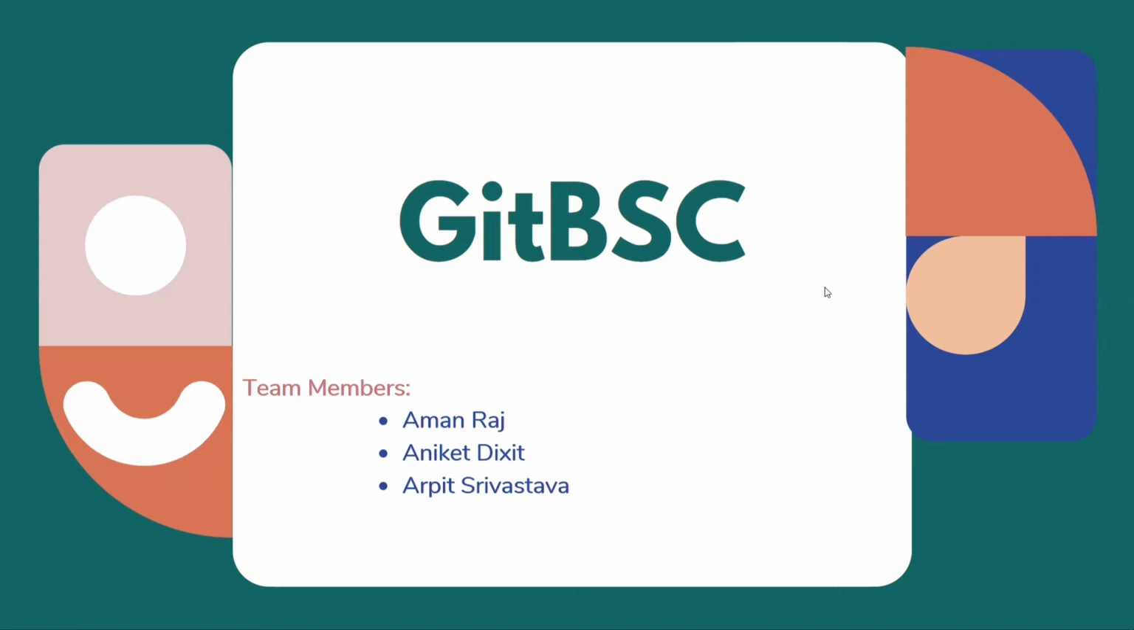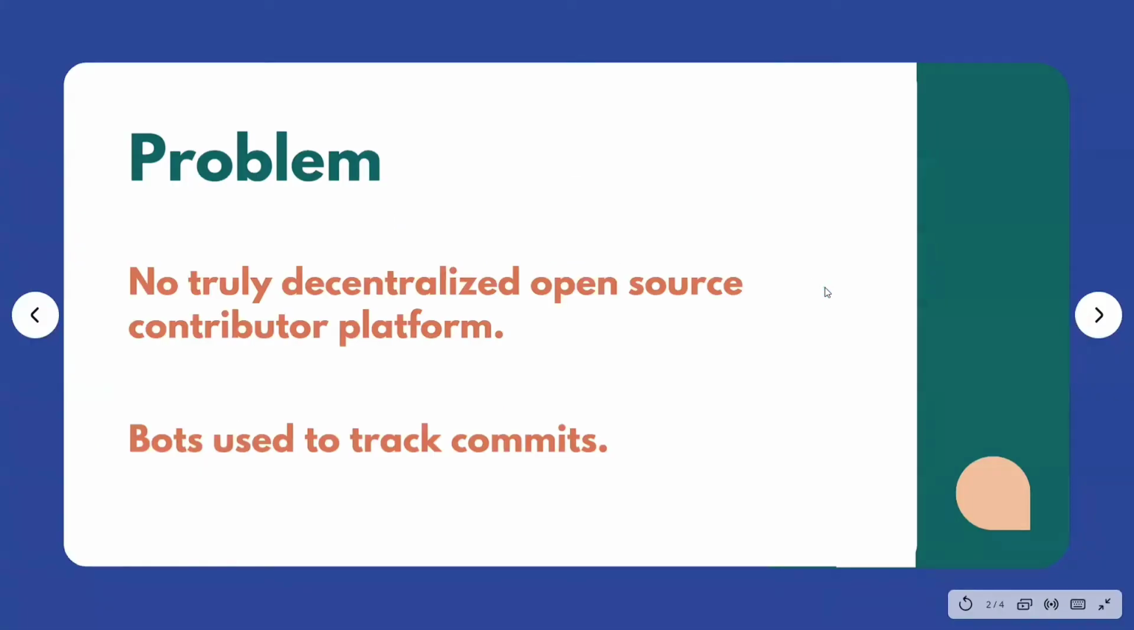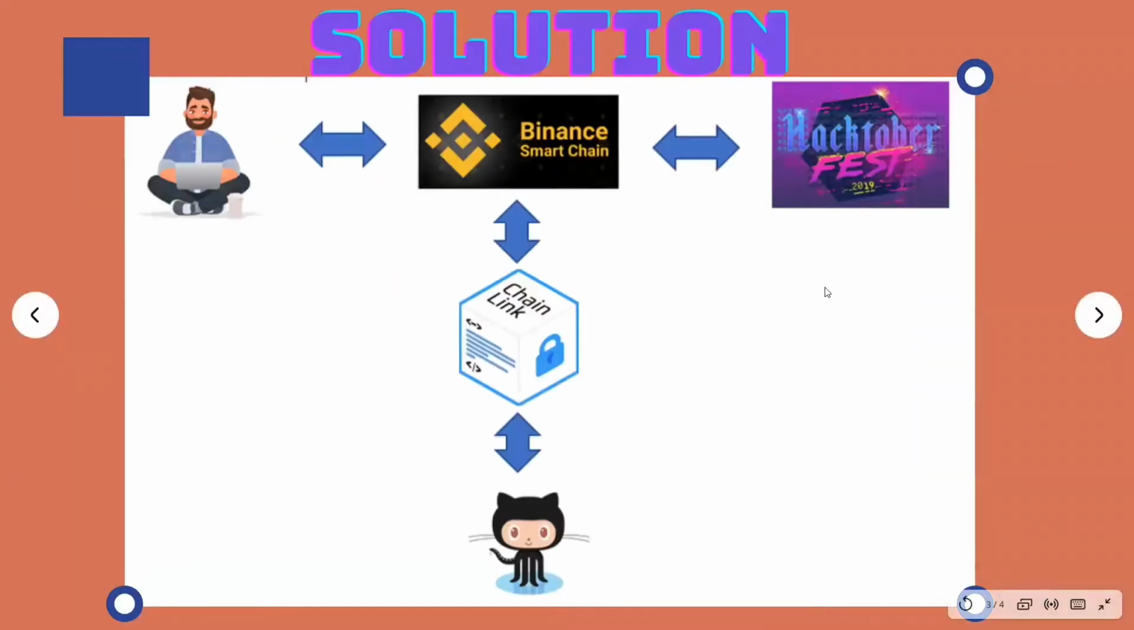We have made a project, GitBSC, which utilizes Binance Smart Chain and Chainlink Oracle to build a decentralized platform to reward open source contributors. Every year, there are events like Hacktoberfest and also some platforms to reward open source contributions for bounties, but they are not truly decentralized. These platforms have to deploy bots to track the commits made and then they perform the transactions. GitBSC removes the need of having these platforms and utilizes Chainlink Oracle to solve it.